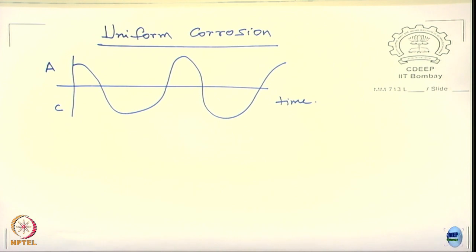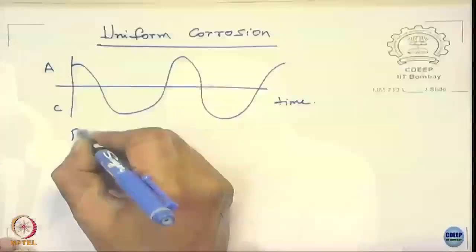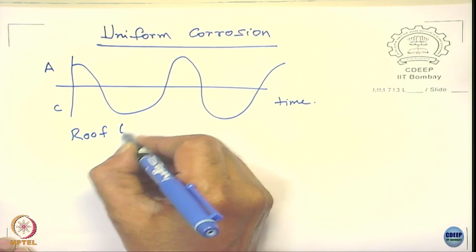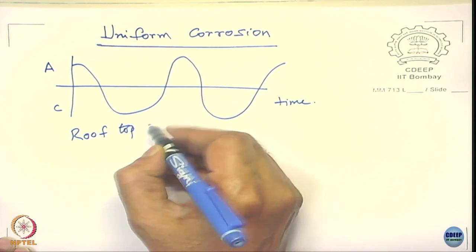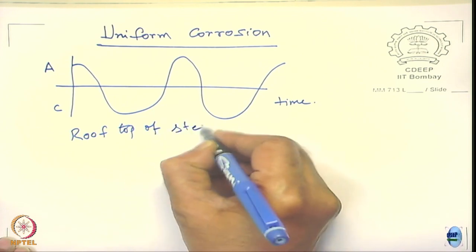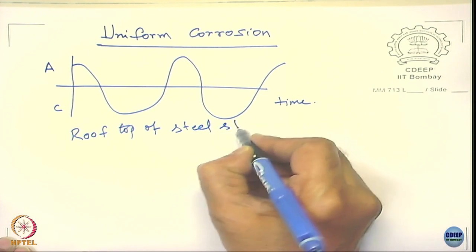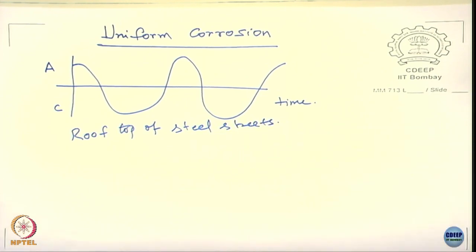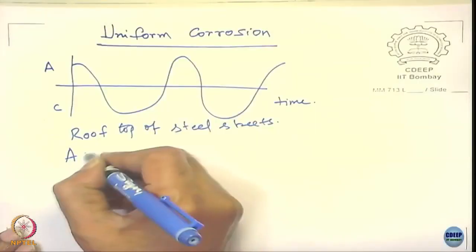There are several examples. One is if you look at the rooftop of steel sheets, you will see uniform corrosion. Most atmospheric corrosion of steel structures you will see as uniform corrosion.